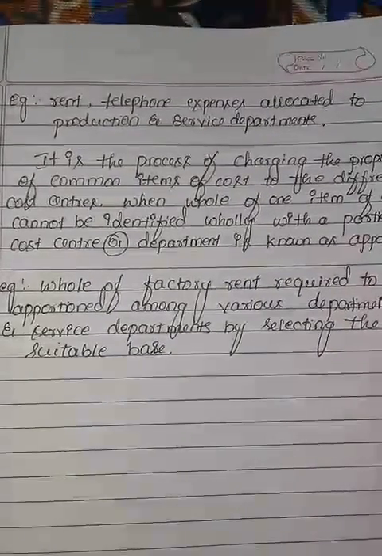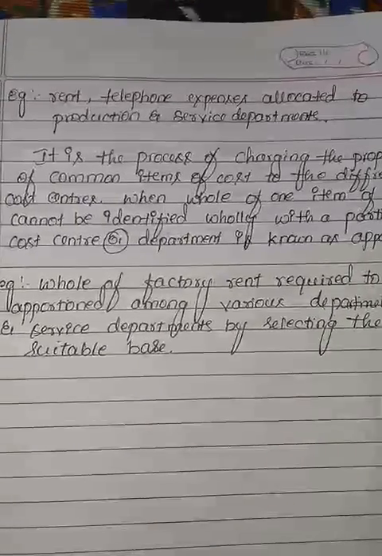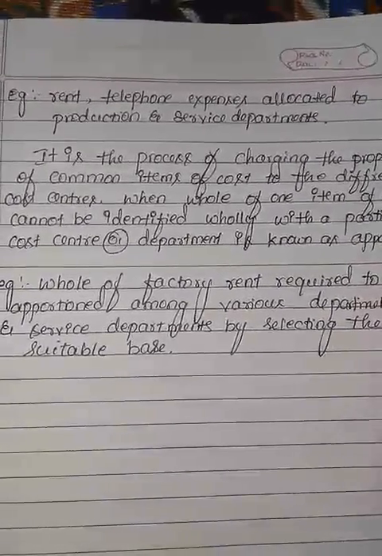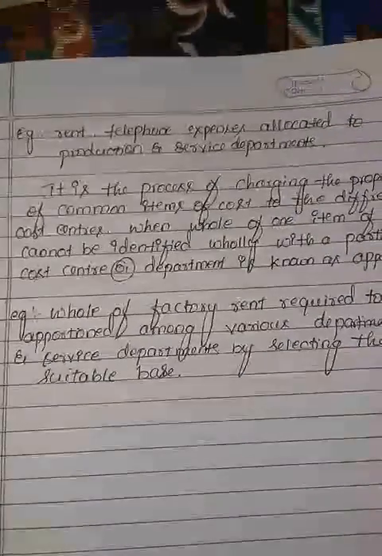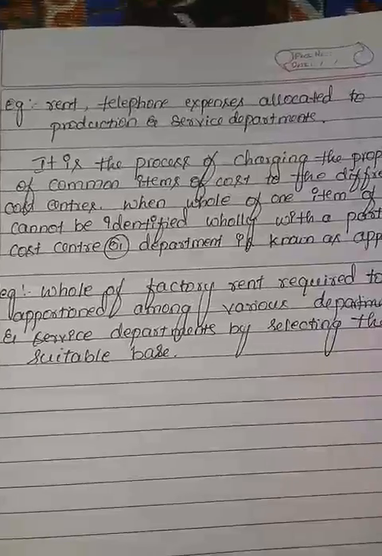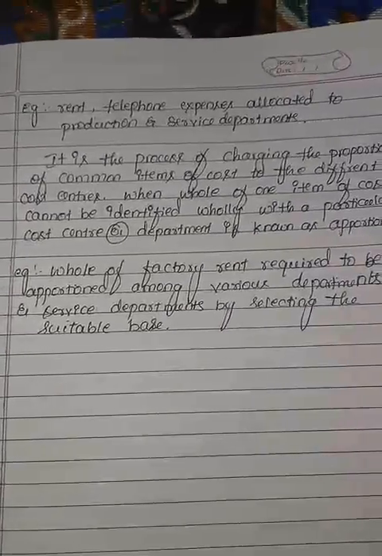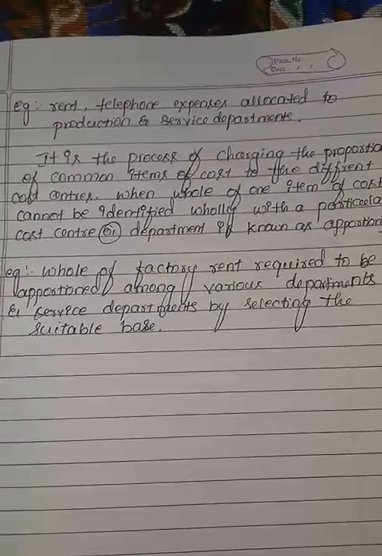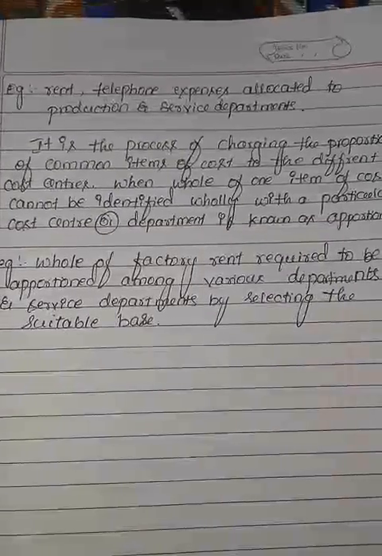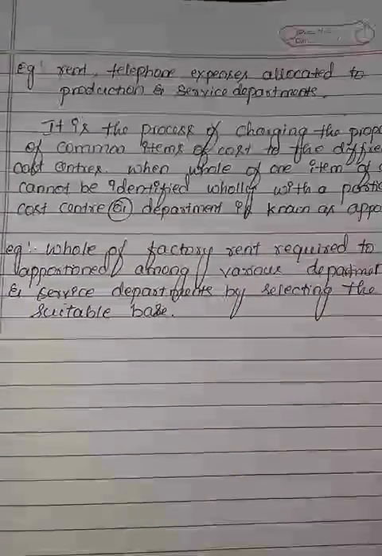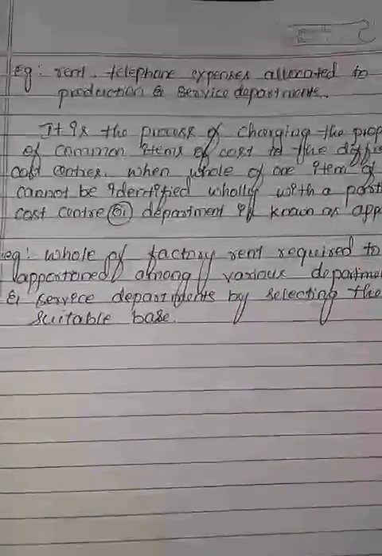Apportionment of overheads is considered a common cost, because common costs are divided among two or more departments. So we apportion to two different departments: one is the production department, another is the service department. For example, the factory rent must be apportioned among the production and service departments by selecting a suitable base decided by the company. This is called apportionment of overhead.